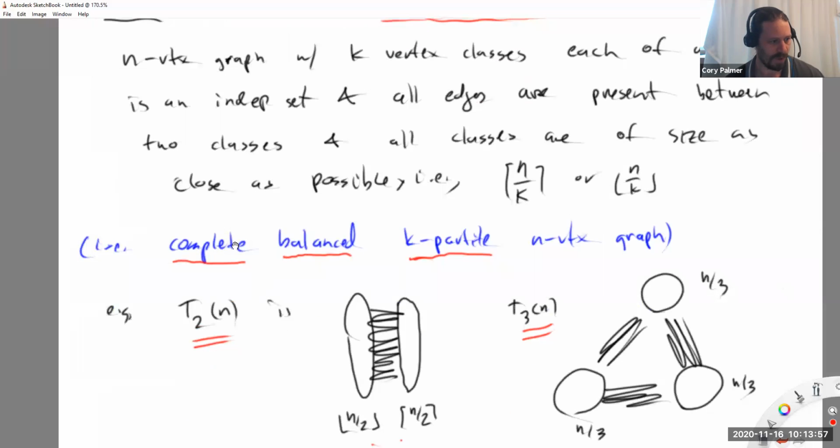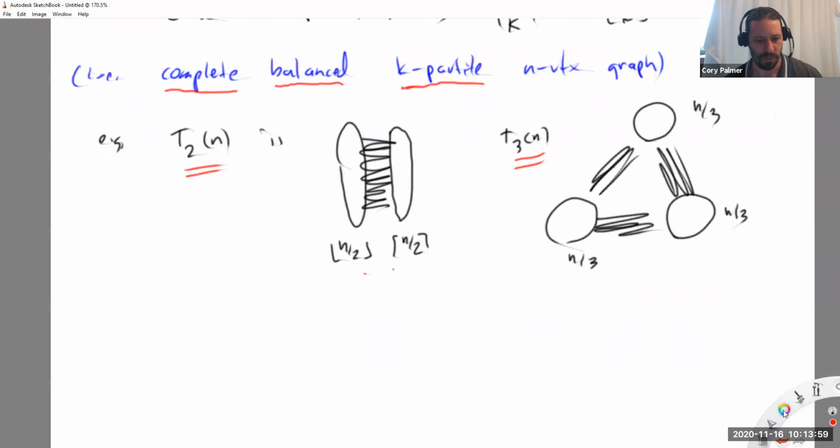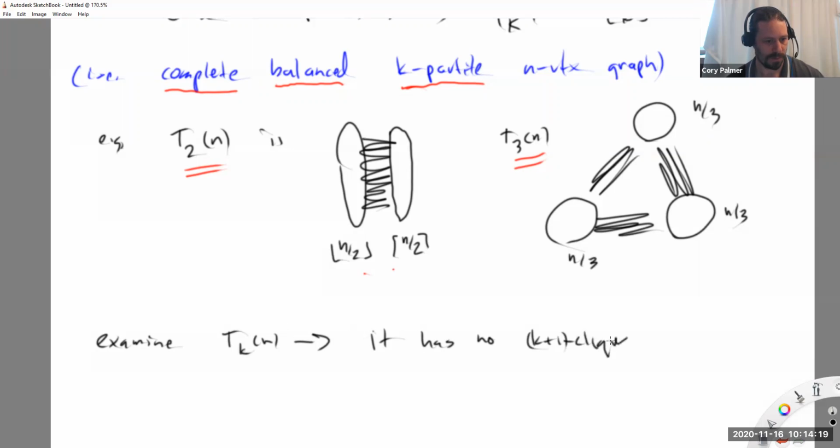All right, so fine. That's the Turán graph, but we didn't do anything with it. So let's examine T(k,n), okay? And make the following observation. It has no k+1 clique. Can someone tell me why there's no k+1 clique in T(k,n)? It's easy, but it's a nice observation to make.